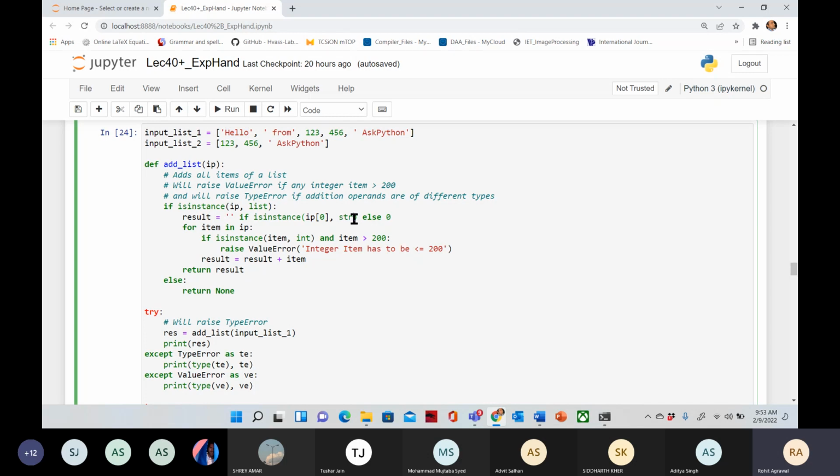Suppose we want to add all the elements of this list, but in this list we have strings and integers both together.